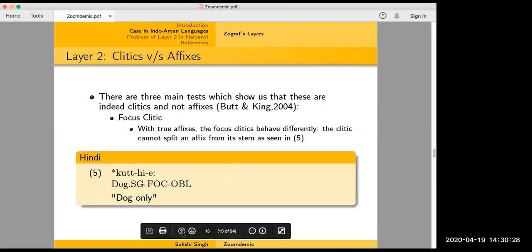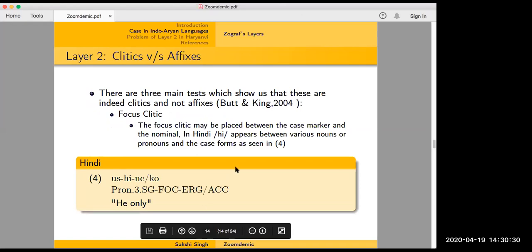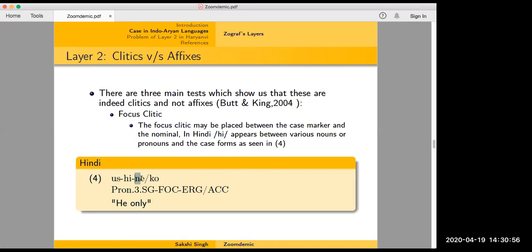Focus clitic. Okay, so basically hi is a focus marker, and in Hindi you can say usi ne kiya tha, or Ram hi ne kiya tha. So you can have hi coming in between Ram and ne, which is your phrasal affix or your clitic, whatever you want to call it. This ne, between us and ne, you can have a hi, which is your focus clitic.